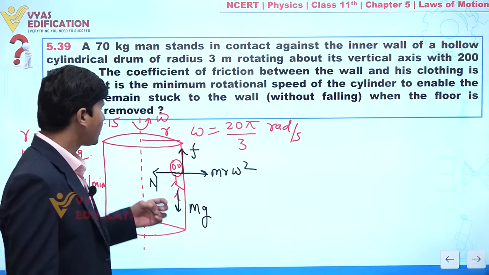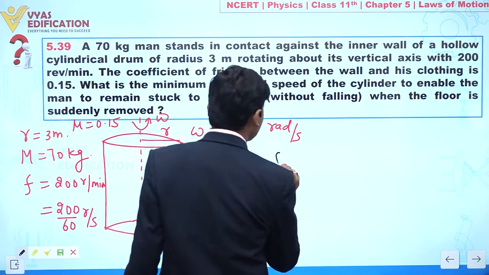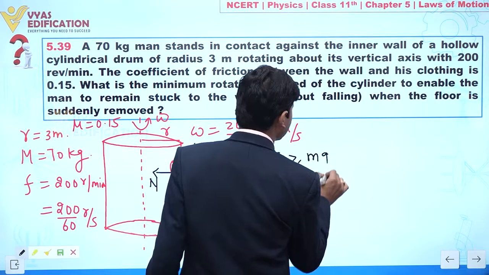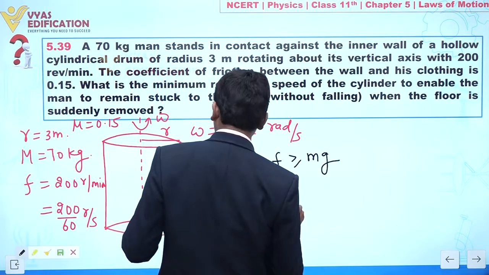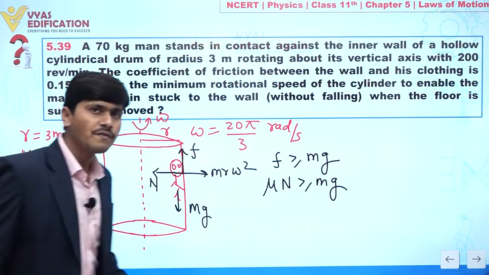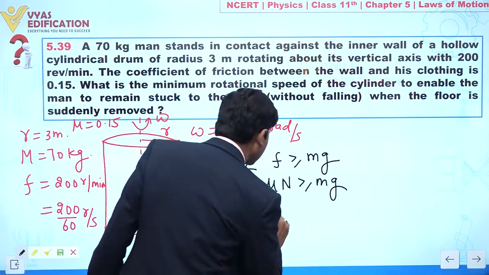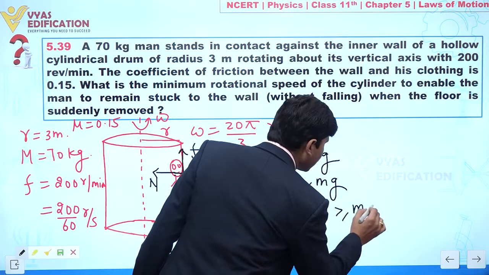We want this person to always remain in contact with the wall, so friction should be greater than or equal to mg. Friction is mu times N, where N is m r omega square. So mu m r omega square should be greater than or equal to mg.